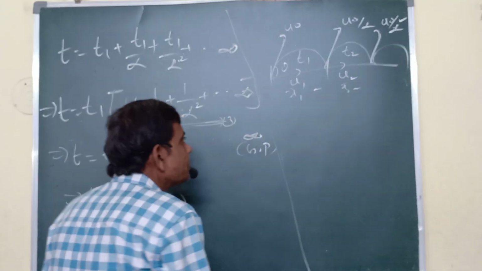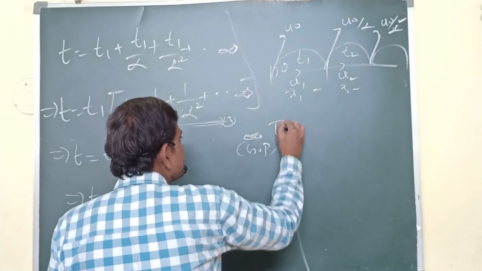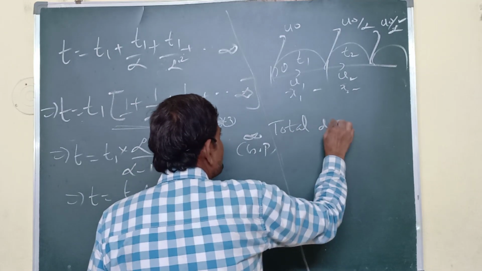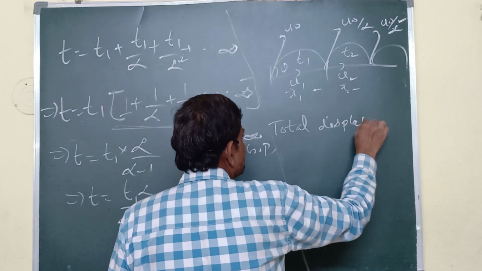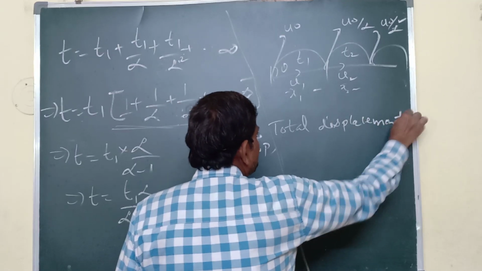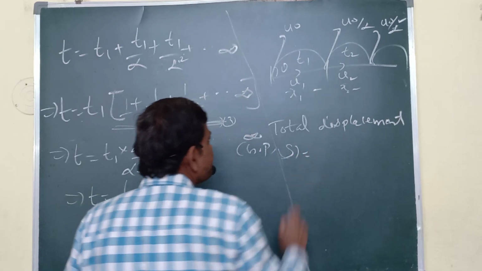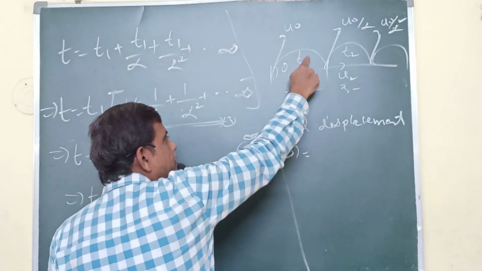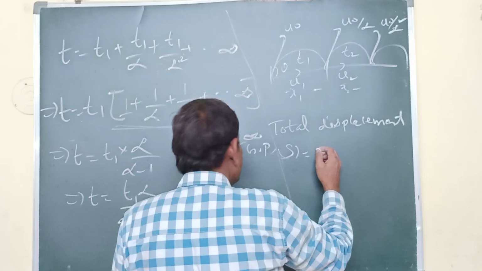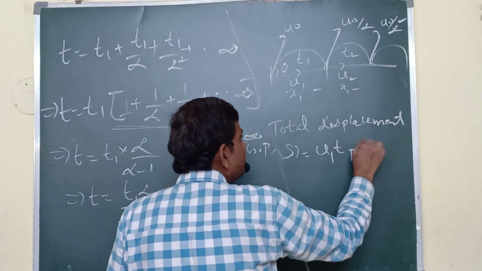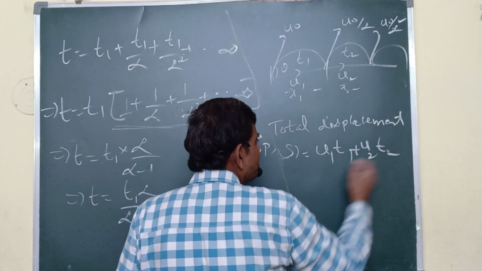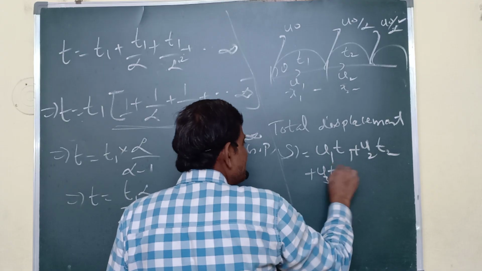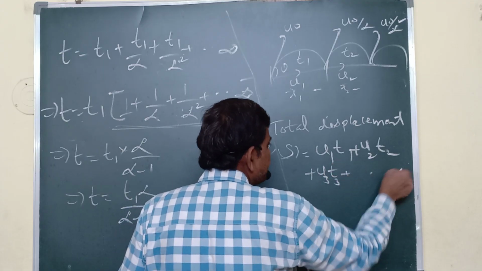Then the total displacement I am taking as s. Velocity into time: here, how much time are we taking? Time of flight, t1. So this is u1 t1 plus u2 t2 plus u3 t3, and so on up to infinity.